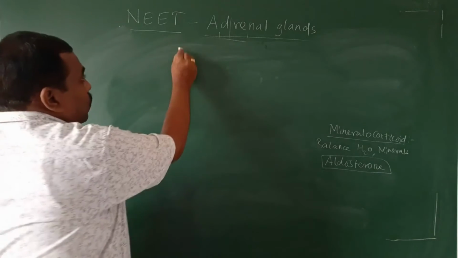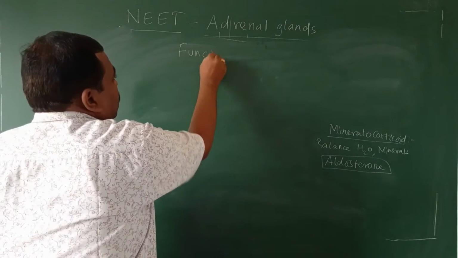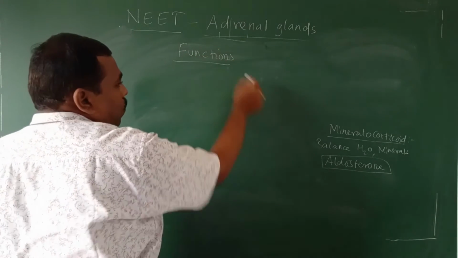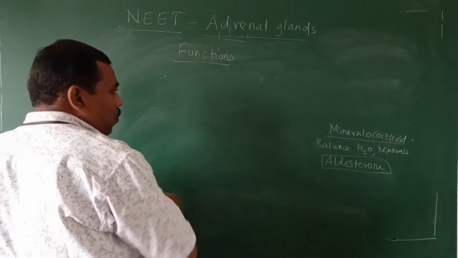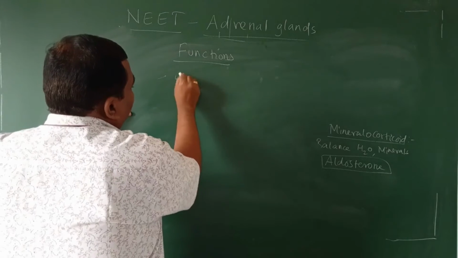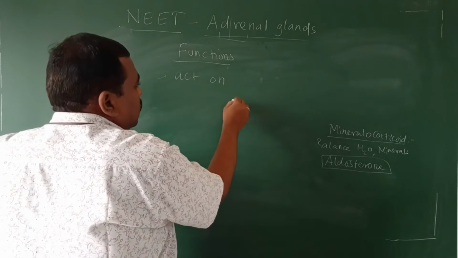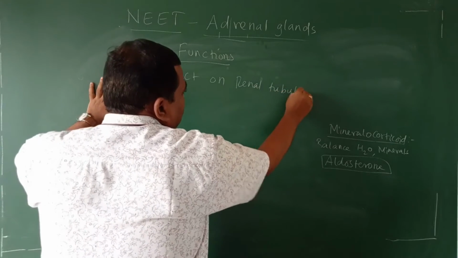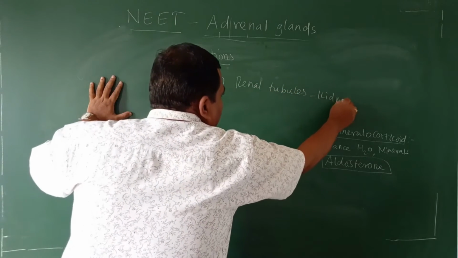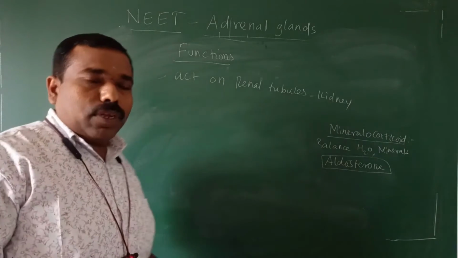So the function is based on that only. First function, the mineralocorticoid hormone acts on the renal tubules of the kidney.